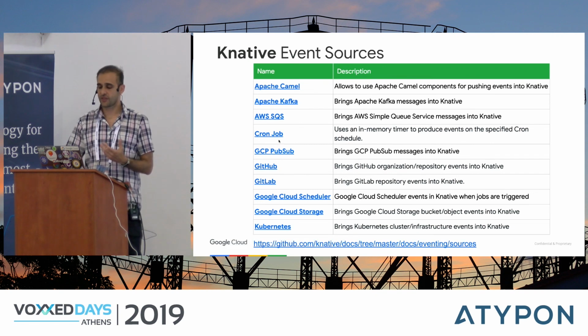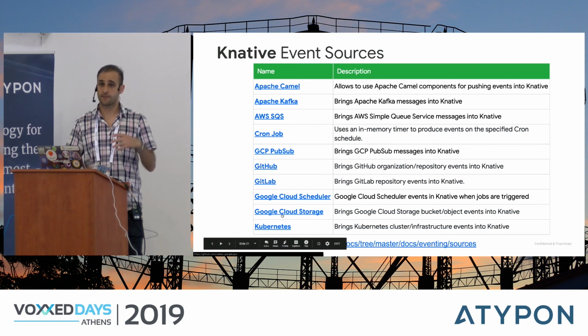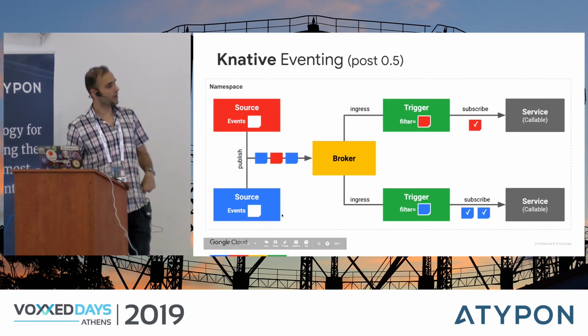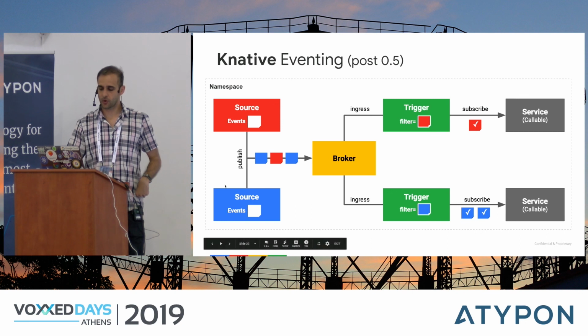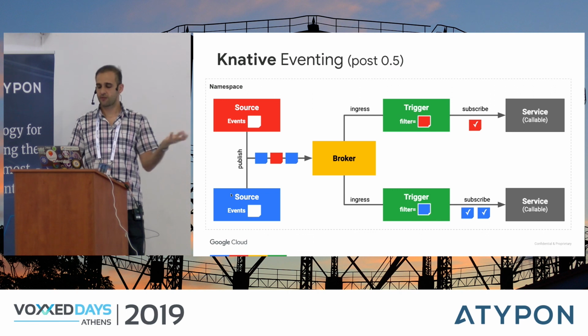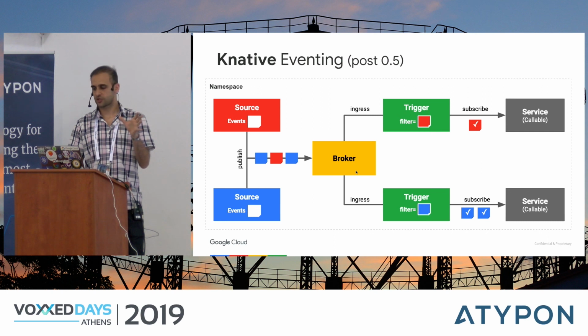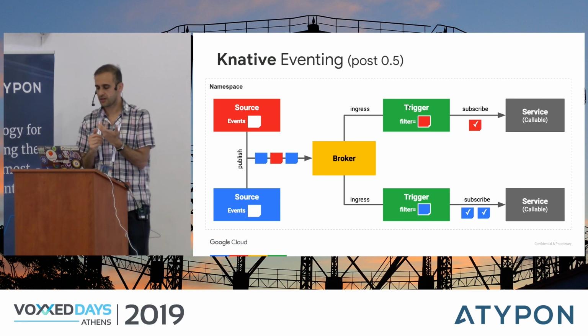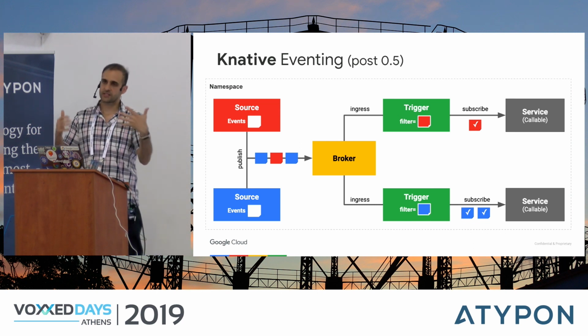Basically, you can listen to things like Google Cloud Pub/Sub messages. You can listen to GitHub events, Kubernetes events, or Google Cloud Storage events, and many other events. The way it works is that in Knative, you have something called sources. These sources listen for external events that you want to listen to. Then they pass those messages to something called a broker. Usually, you have a single broker in the namespace that's ready to receive messages. From the broker, you want to pass these messages to a Knative service. But in the middle, you create what's called a trigger. A trigger is basically the thing that connects the broker to the service.